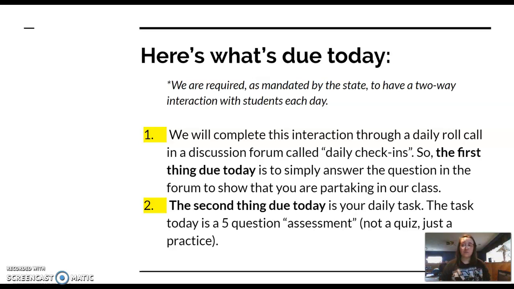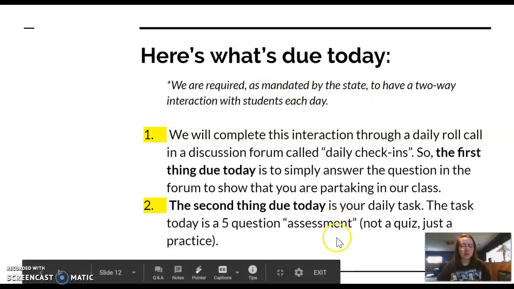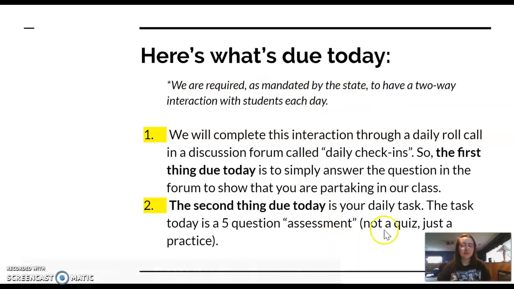And the second thing you'll have to do every day is the daily task. So not only are you here, but you're partaking in class in an academic way. So today, the task is a 5-question assessment. Don't get that mixed up with a quiz. It's just a practice in the form of assessment. And yesterday was the Word document. I found that was a little tricky to do with uploading. And so I figured we would try using the assessment function on Schoology. See how that goes for our assignments.